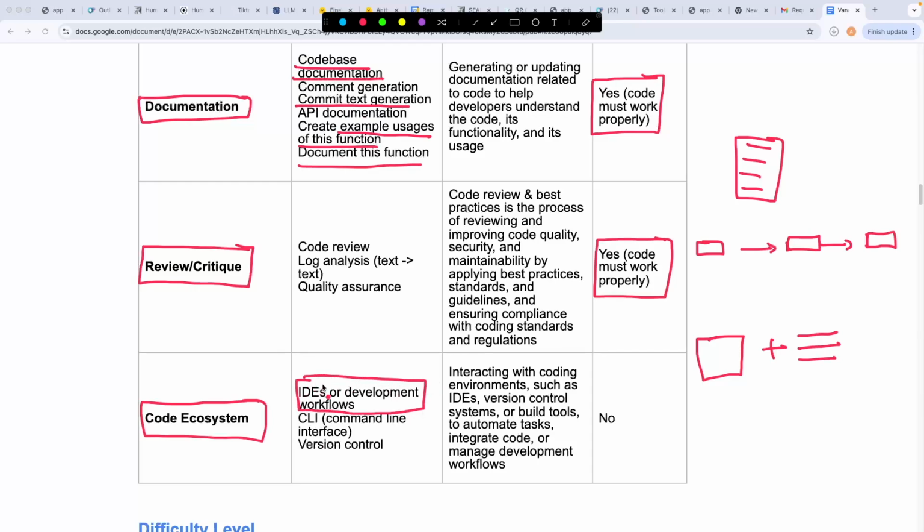You can ask the model for any CLI commands, like, if you have a Python program and you want to convert it into an executable, in that case, the model will give you certain bash commands that you can run in order to convert your Python code into an executable file that you can share with other people. Other times, you can ask the model for any version control. So you can ask the model that, hey, I have this code, I want to push it to my GitHub repository. What are the commands that I need to execute? A lot of the times I've seen people Dockerize a piece of code in this particular task category. So you can do that as well. So this is all of the task categories that we have in this particular project.